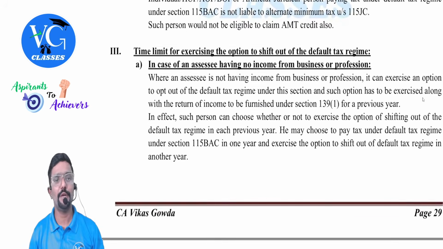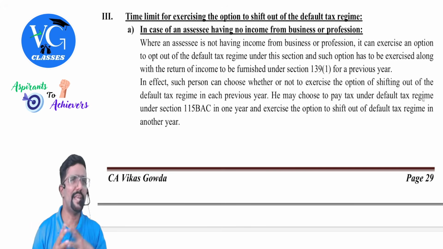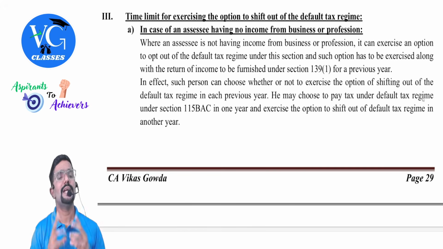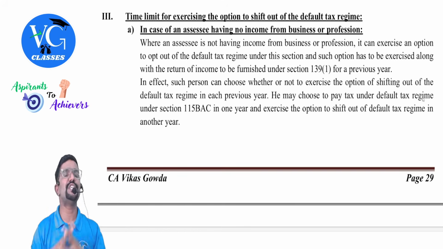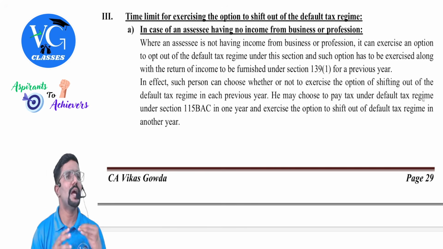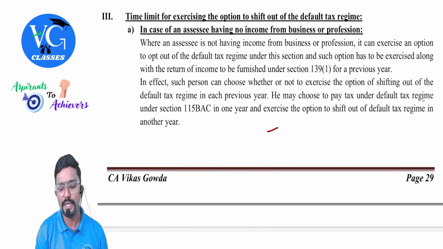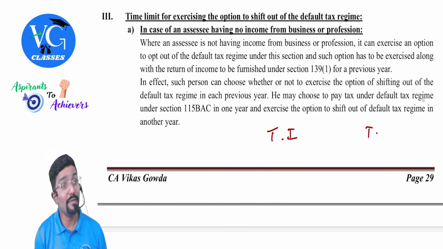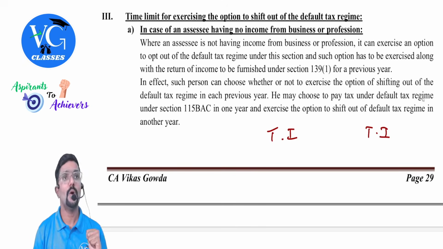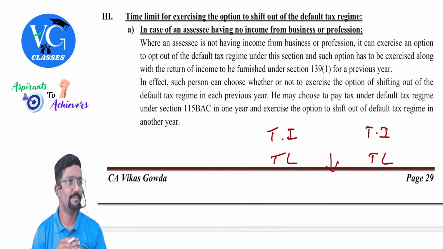Okay. Then coming to time limit. Sir, if I want to follow optional scheme, default scheme is by default. If I want to follow optional scheme, then what, sir? I already explained it. Let me repeat it. Guys, for this purpose, assessee is categorized into two types. Assessee not having business or professional income, or in simple terms, assessee not having income under the head PGBP. They have full freedom. Every year, what they can do? They can calculate the total income under both the schemes. It will differ. It will not be the same. Then calculate tax liability under both the schemes. Whichever is lower, they will follow that.